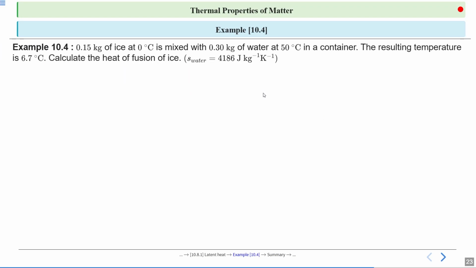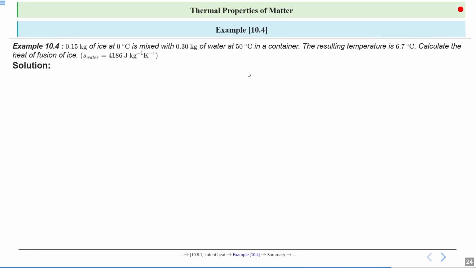Example 10.4. 0.15 kg of ice at 0 degrees Celsius is mixed with 0.30 kg of water at 50 degrees Celsius in a container. The resulting temperature is 6.7 degrees Celsius. Calculate the latent heat of fusion of ice, and S water is equal to 4186 joule per kg per Kelvin. Let's see the solution.